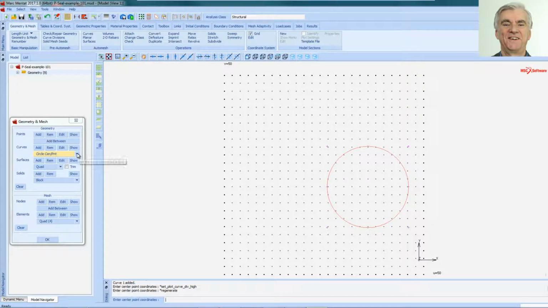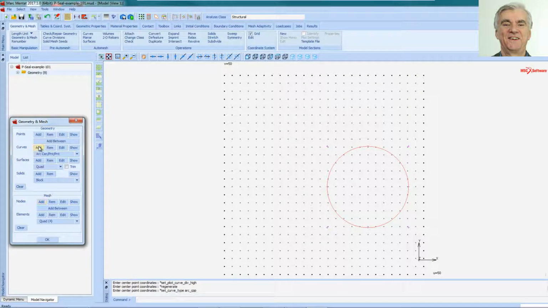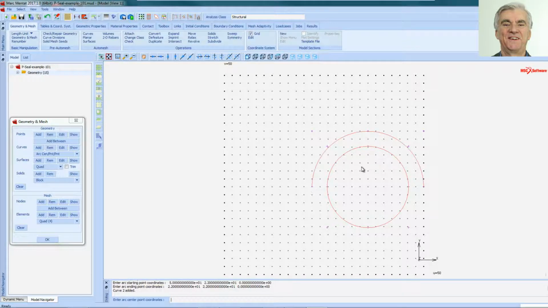Now I want to use an arc, which is going to be arc with a center and point till it extends. Click on Add Curve. There's my center again, and in Mentat you want to click on a point thinking in the anti-clockwise direction, going round from there to there. That gives us our smooth curve.